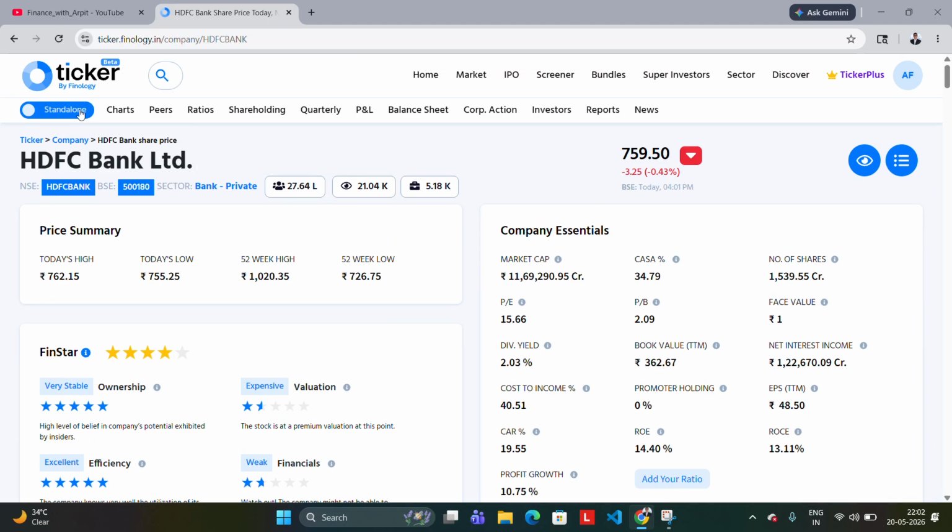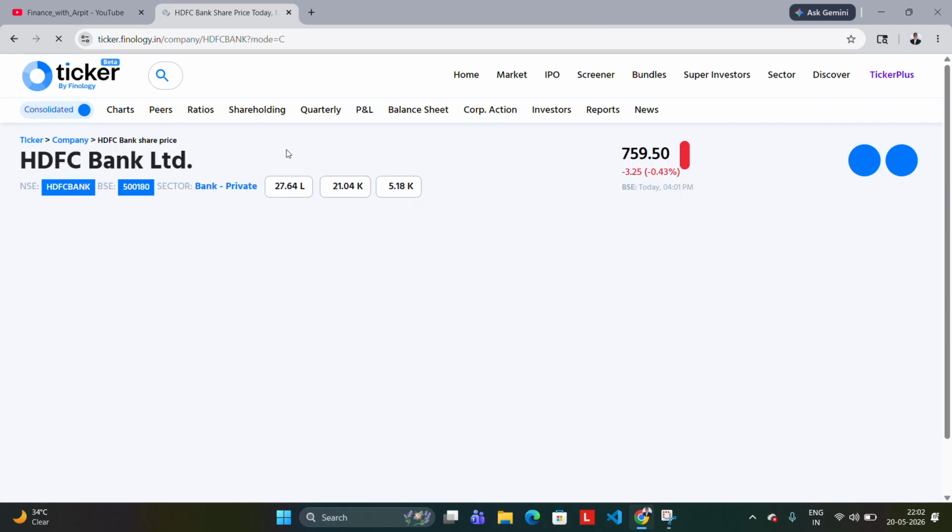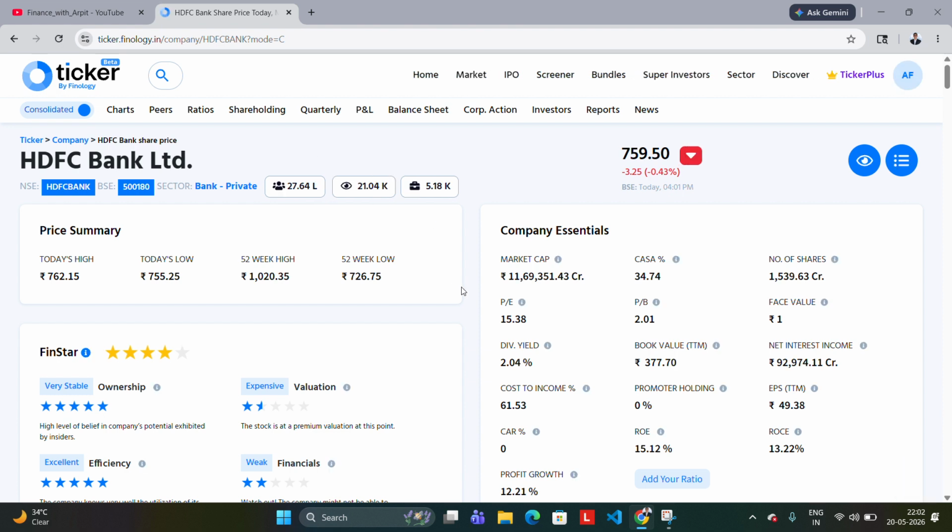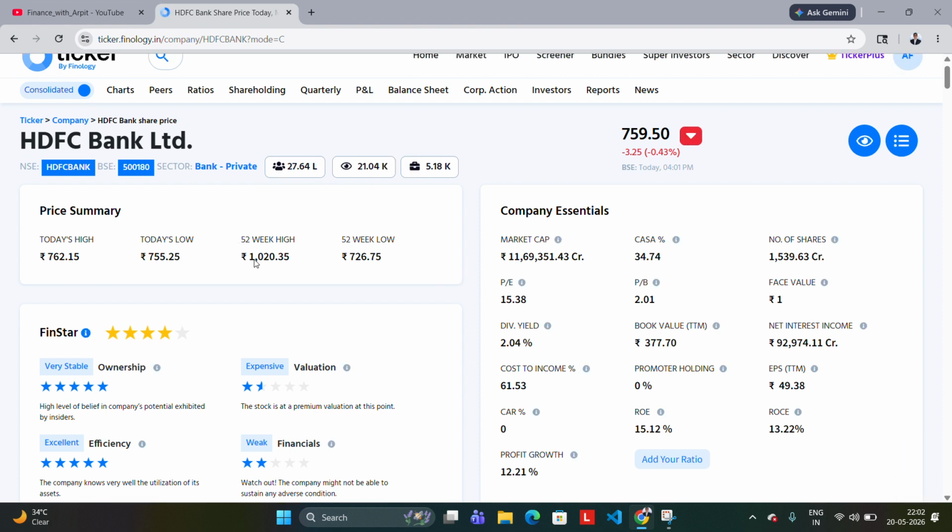Again, as I told you, don't forget to click the consolidated button if available, so that we can see the whole picture of it. This is the 52-week high and low of the stock. This is the current 2 days high and low of the stock. And as we can see, the market capitalization again is very good.